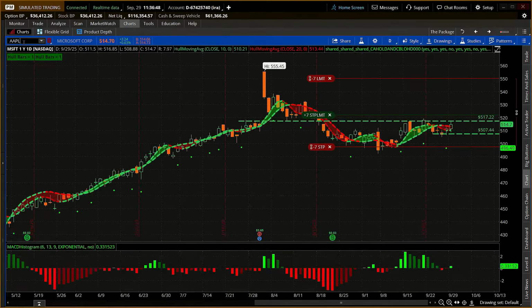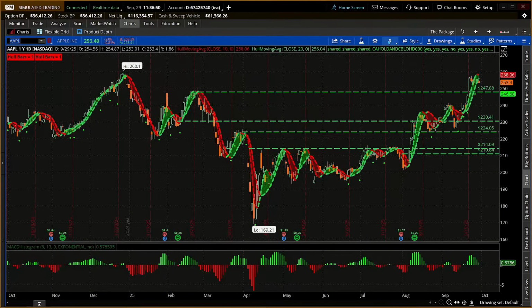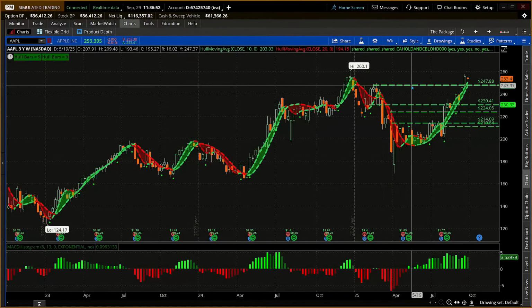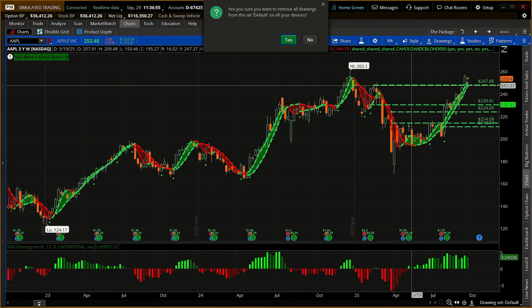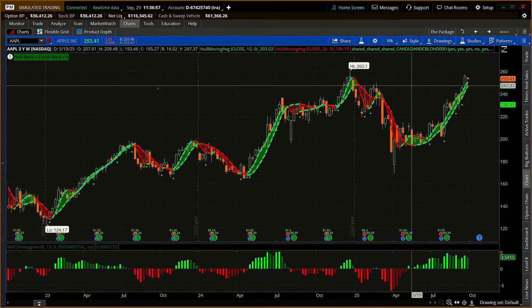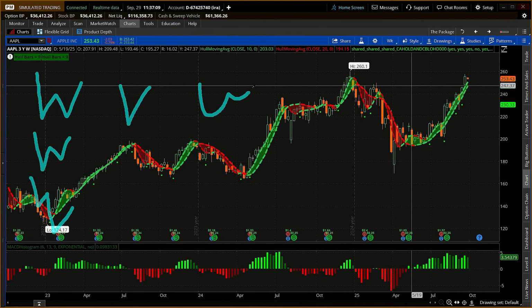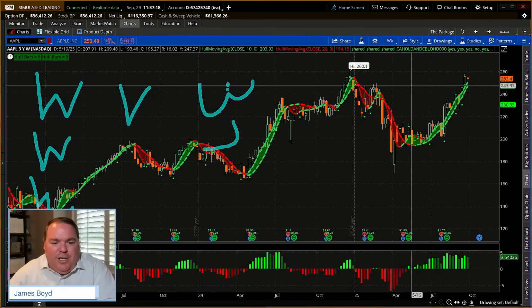Now, if we said Dow stock, that is kind of showing a weekly chart setup. Remember, let me repeat myself, and I'm doing this on purpose, okay? We talked about seeing W patterns, V patterns, and then we also talked about those cup and handles, which, by the way, you could actually say looks very much like a tilted up W pattern.